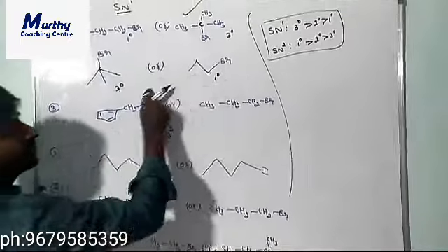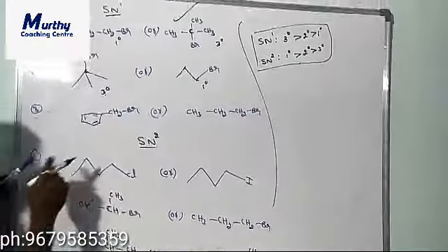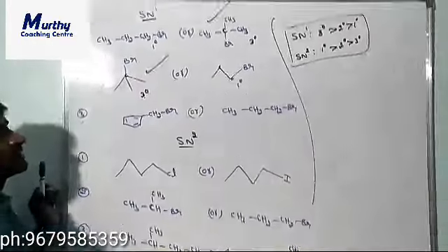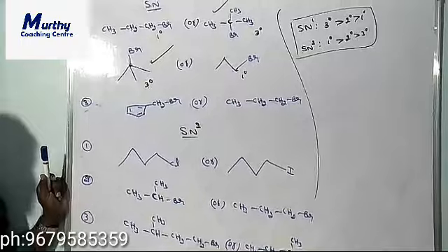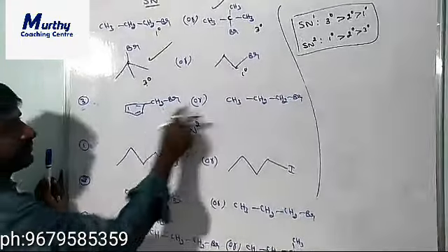So in tertiary and primary, which one is more reactive? Tertiary is more reactive towards the SN1 reaction. So that's why this structure is more reactive towards the SN1 reaction. Clear?